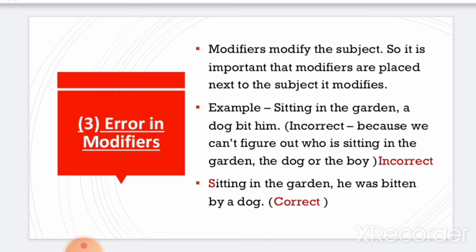Next rule is error in modifiers. Modifiers modify the subject. So it is important that modifiers are placed next to the subject they modify. For example, sitting in the garden, a dog bit him. This sentence is incorrect because we can't figure out who is sitting in the garden, the dog or the boy. Now let us look at the correct sentence. Sitting in the garden, he was bitten by a dog. This is the correct sentence.